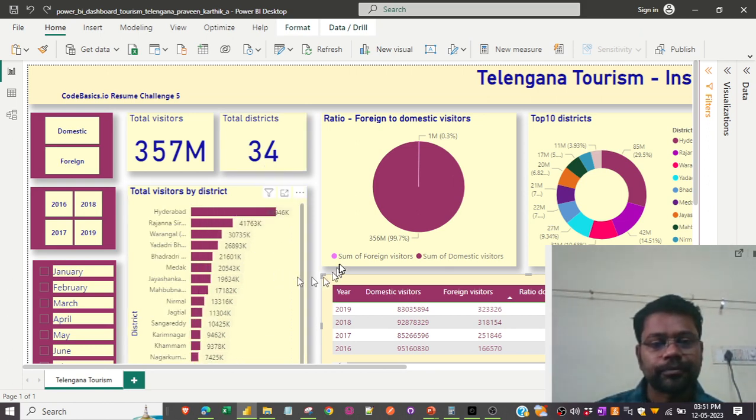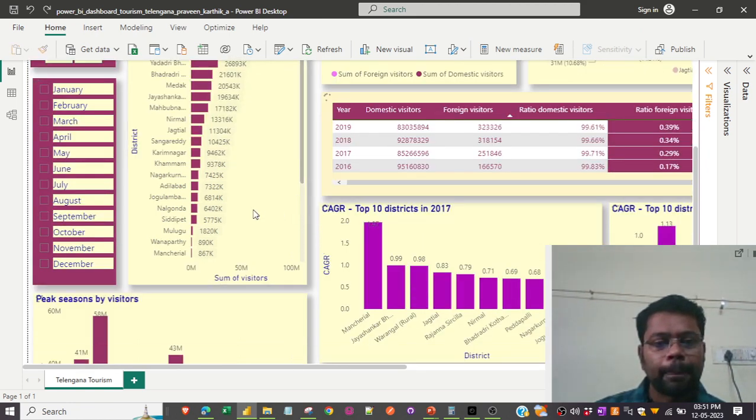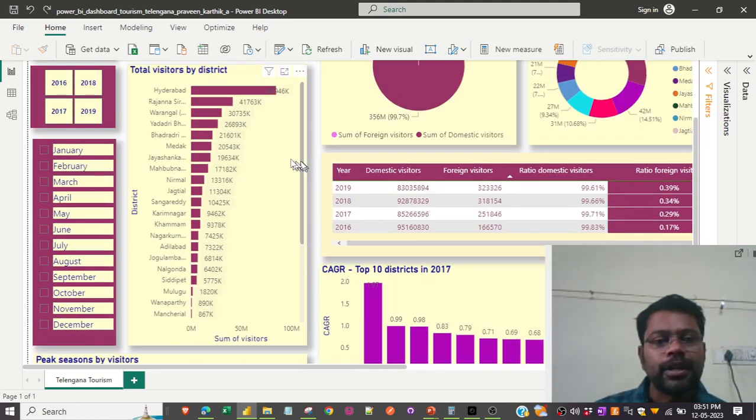The system is pretty slow. You see the topmost district to receive the maximum number of visitors is Hyderabad across all the 4 years, and this is the total visitors across all the districts.